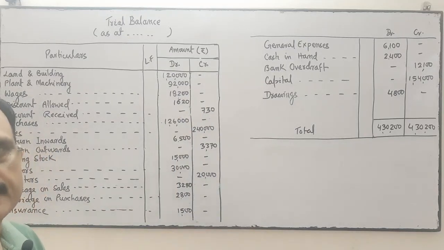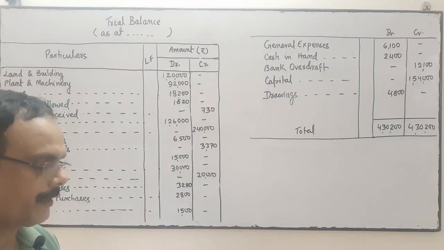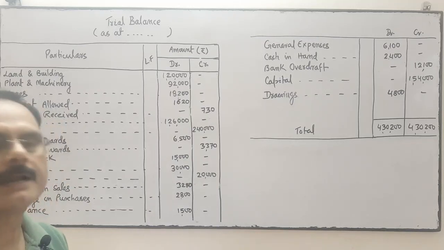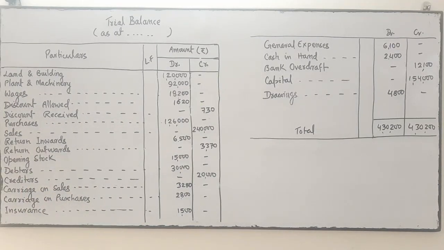I have redrafted. In the question it is said that the following trial balance has been prepared by an inexperienced accountant. Redraft in a correct form. So I have redrafted it in a correct form.